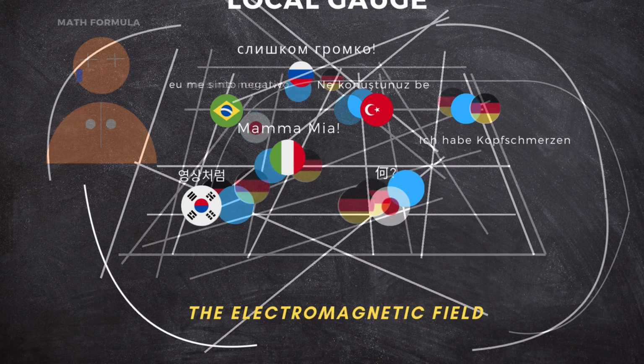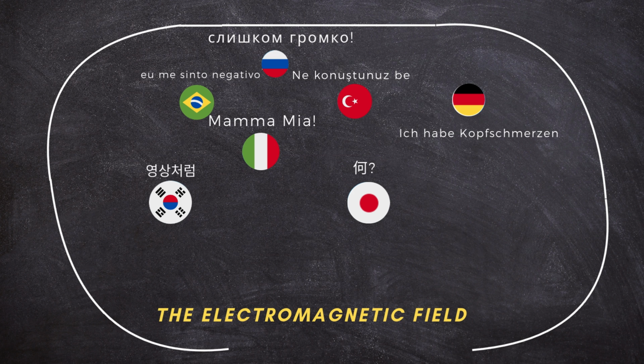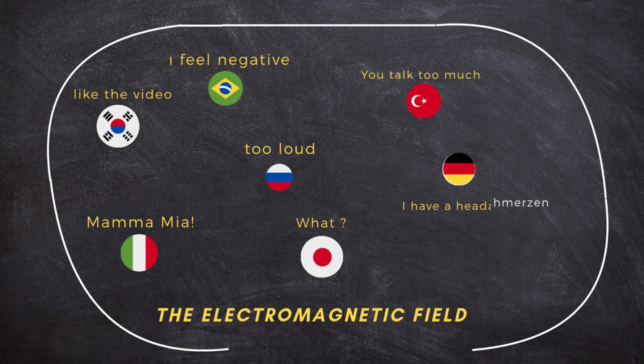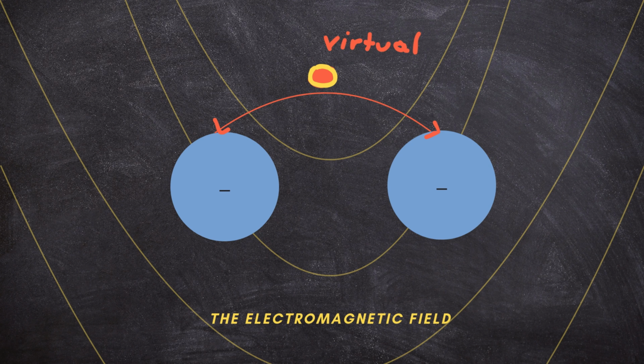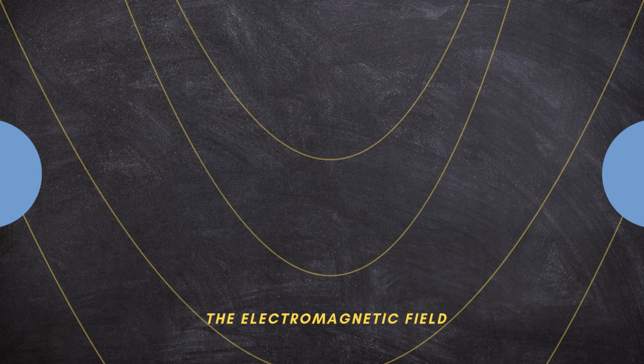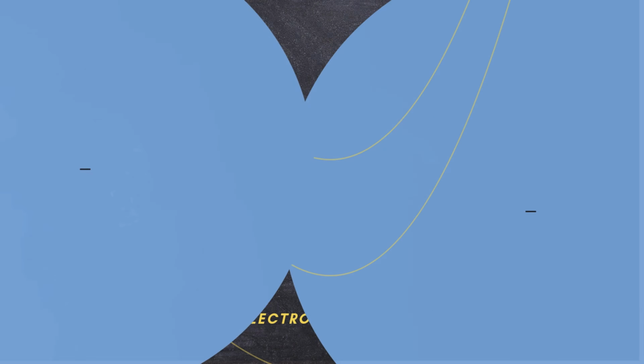To fix this, the universe has a built-in feature called the electromagnetic field. This field translates what everyone is speaking into one language, so the math can understand and the particles can communicate with each other. Let's take these electrons as an example. When they get too close to each other, they communicate via the electromagnetic field, using virtual photons as their messenger. And when the message is received, they both go their separate ways.